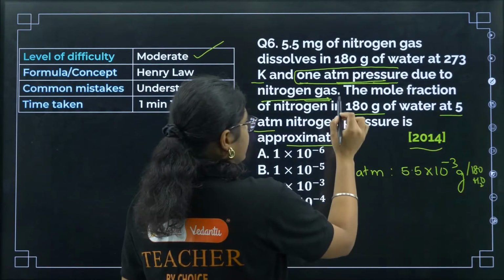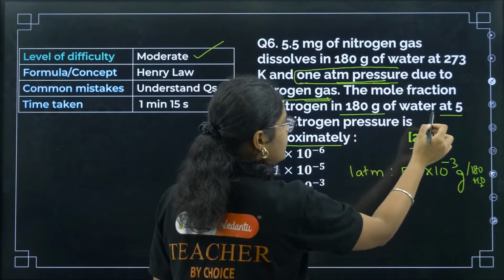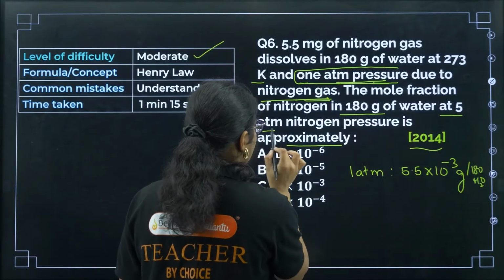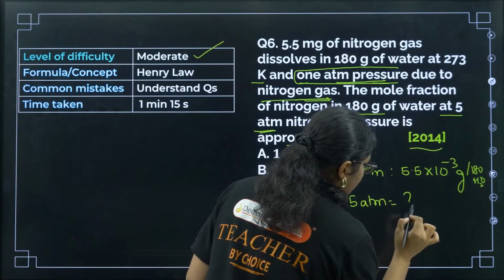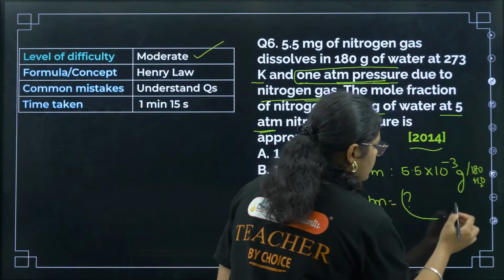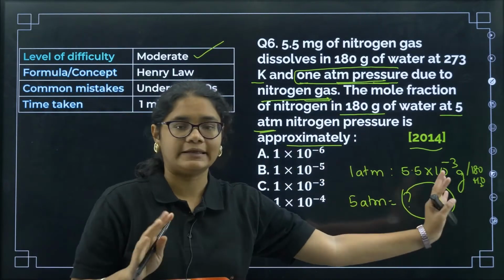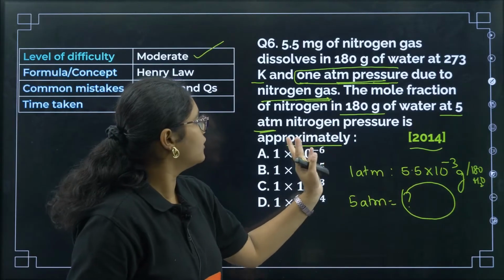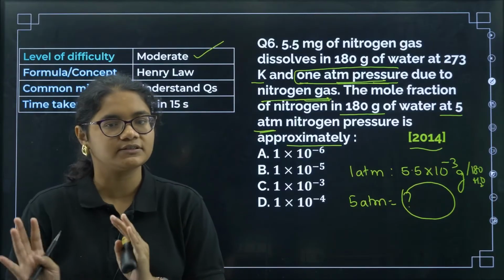Next, the mole fraction of nitrogen in 180 gram of water at 5 atm pressure. So they are now asking, if the pressure is 5 atm, then how much mole fraction of nitrogen can be dissolved in 180 gram of water at, okay, the same temperature, it is not mentioned, that means the temperature is also same.